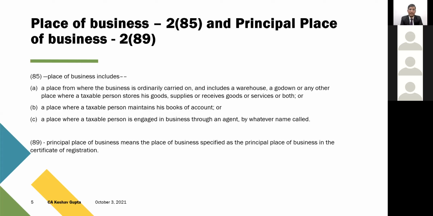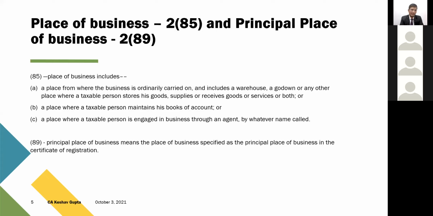And my friends, one interesting thing I could see from this definition is that it is inclusive. It starts with the word includes. So I don't believe this is an exhaustive definition. Right now there's no mention of whether the residence of the directors, the proprietor, or the partners can be considered a place of business or not. But yes, the definition starts with includes.